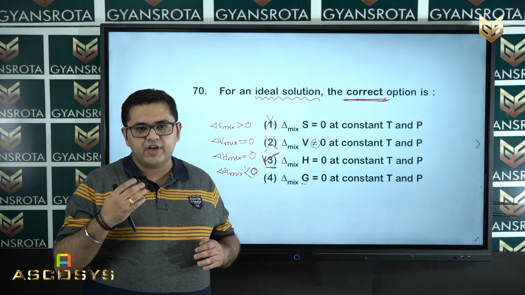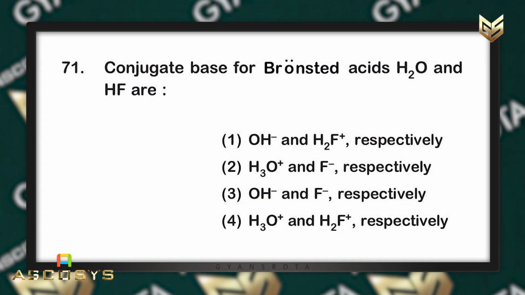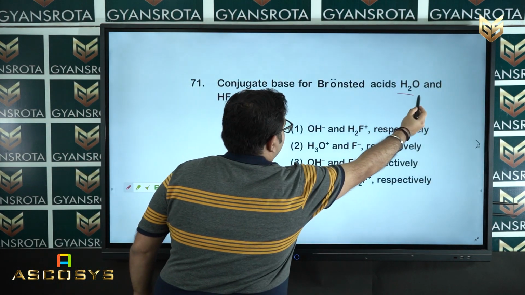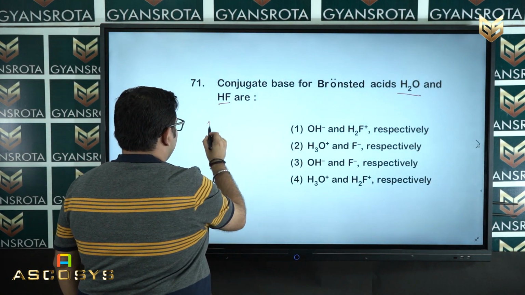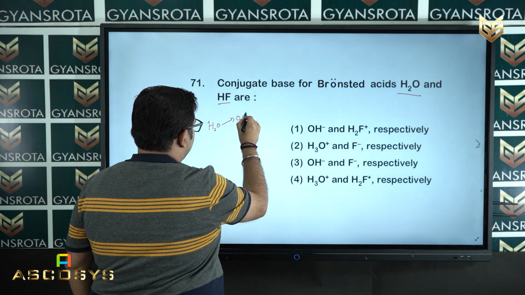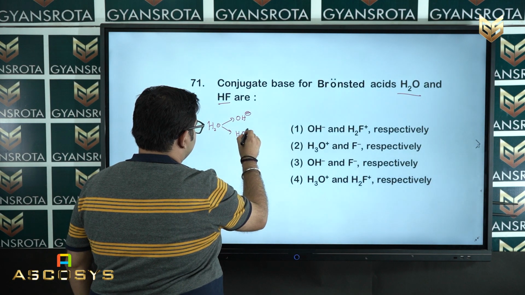Now, we are moving to the next question, that is question number 71. So, question number 71 is on the screen. So, the conjugate base for Bronsted acids, water and HF. So, water dissociates as OH minus and H3O plus.